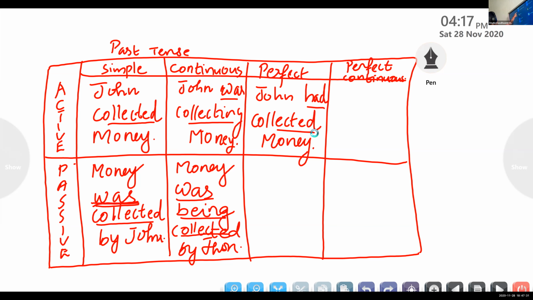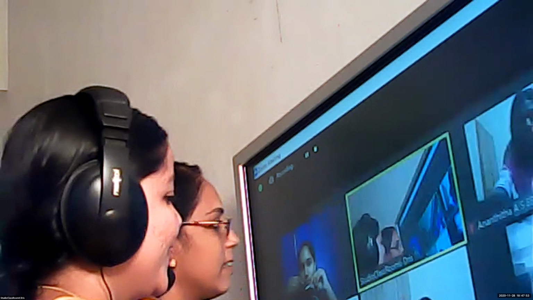What will happen if we touch there? Can you see anything, children, now on the board? Ma'am, you're writing. We can see you write that past tense and all. Successful. We just solved the issue.